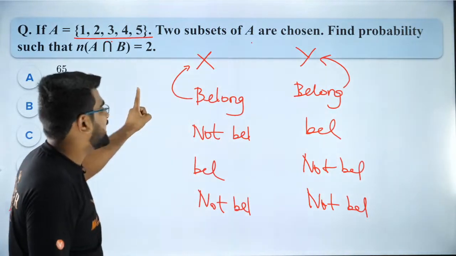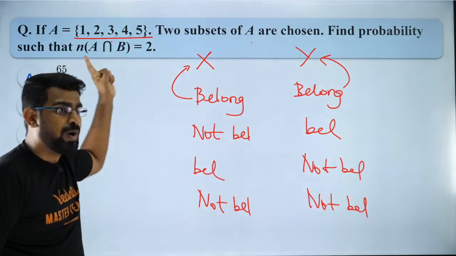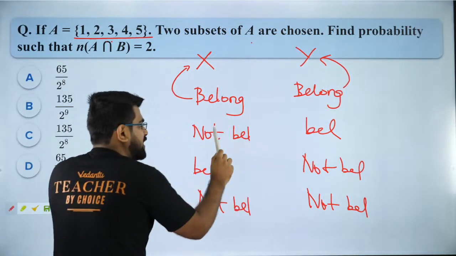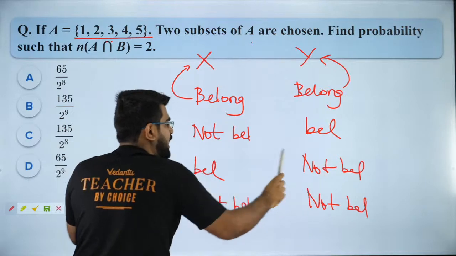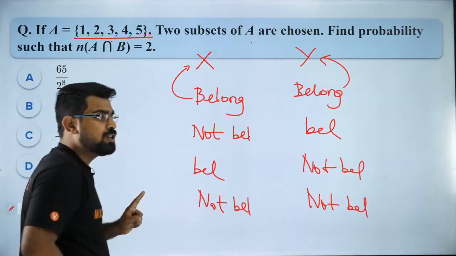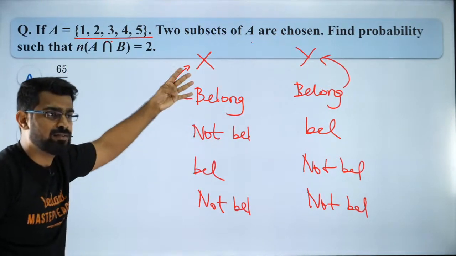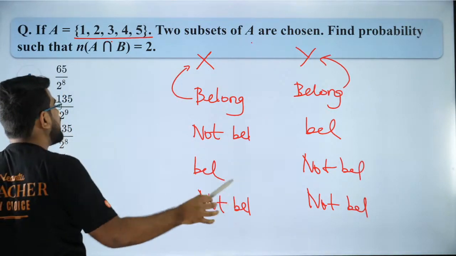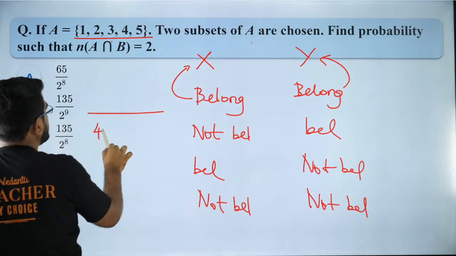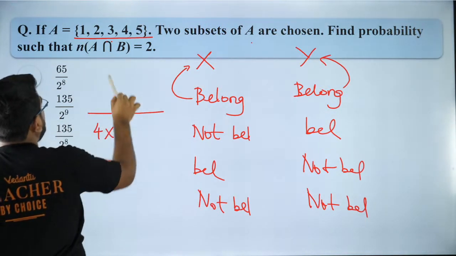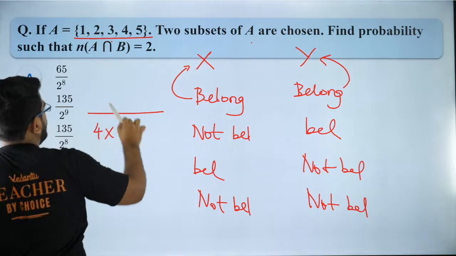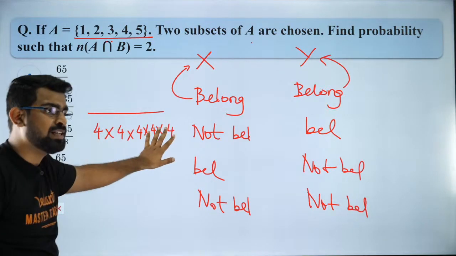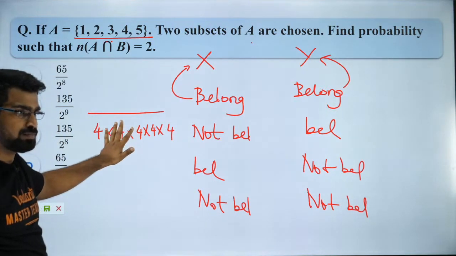So one element can have 4 possibilities. That one element can be in both X and Y. It can be only in Y, not in X. It can be only in X, not in Y. Or it cannot be in both of them. So every element has 4 choices. So that is the overall case. So the denominator is 4 for 1, 4 for 2, 4 for 3, 4 for 4 and 4 for 5. So this is my base. This is the overall case.